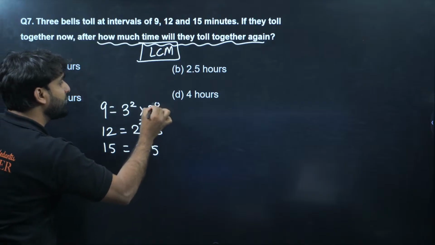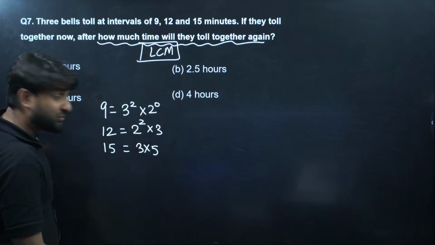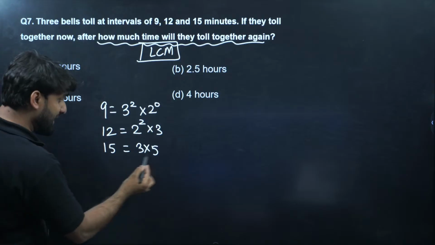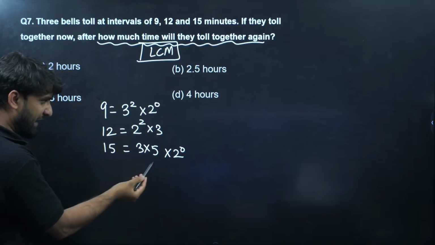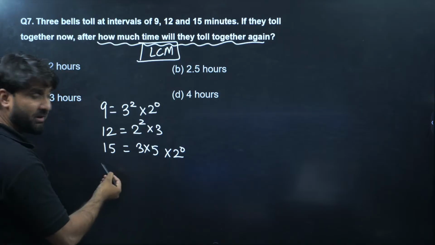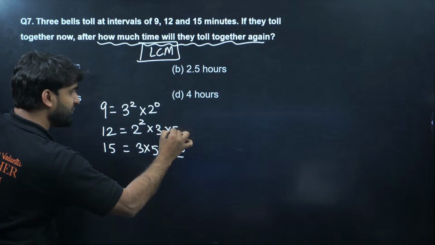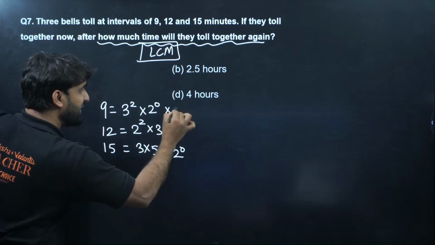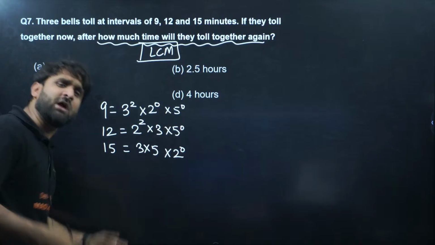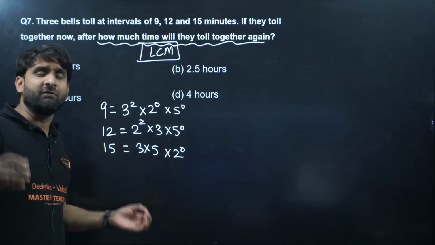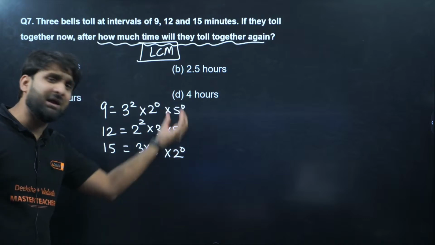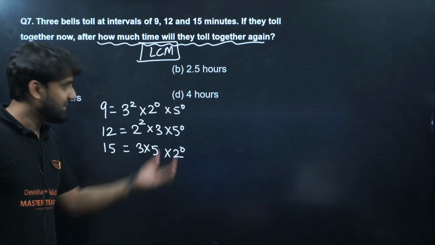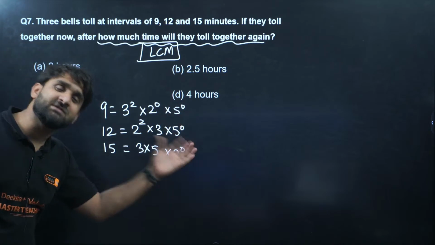So we can mark 2 to power 0. Why am I writing this? So that we can take common comfortably. And here also 2 to power 0. And one more thing, 5 is present in the prime factors of the third number, but 5 is absent here, so we can write 5 to power 0 and 5 to power 0, just for our comfort. When you become ultra pro max, I mean when you are confident with real numbers, you don't need to write these things. But initially, guys, for your comfort, you can write these things.